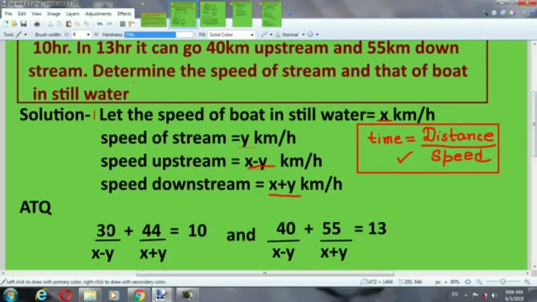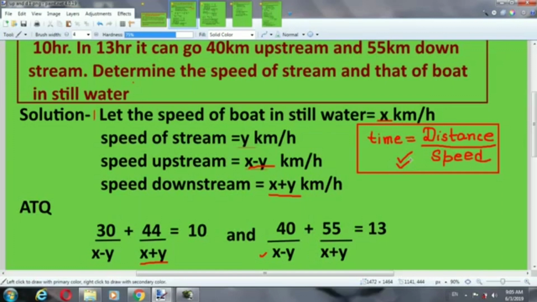So 30 by upstream speed x minus y, plus 44 by downstream speed x plus y, is equal to 10. And the second statement of the question: 40 by x minus y plus 55 by x plus y is equal to 13. Here we have to add, because time is given for both upstream and downstream.